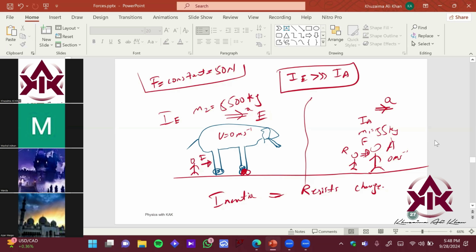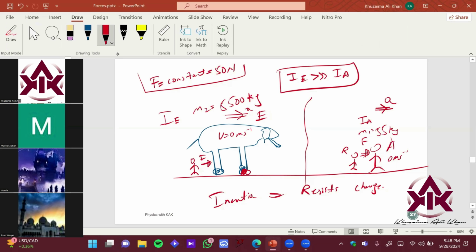So can anyone tell me which object is easier to move? Anas, right? Anas is easier to move. So which acceleration would be greater? So obviously acceleration of Anas would be greater than acceleration of elephant, right? So now, however, Anas had a smaller mass, right? So smaller the mass, greater the acceleration. Bigger the mass, smaller the acceleration, right? So it is an inverse relation, right? You can see over here, okay?